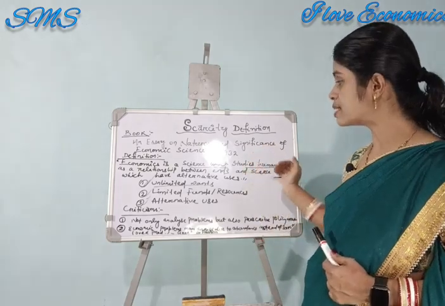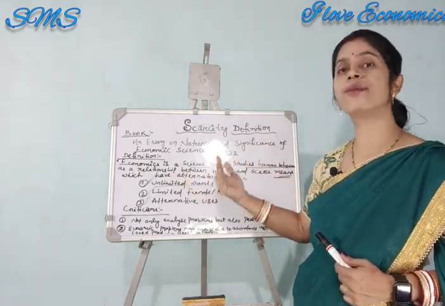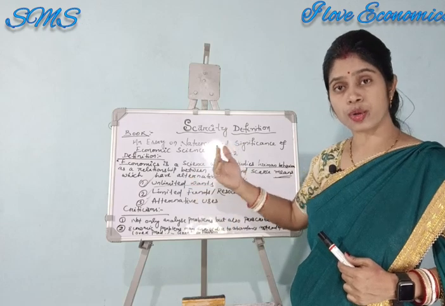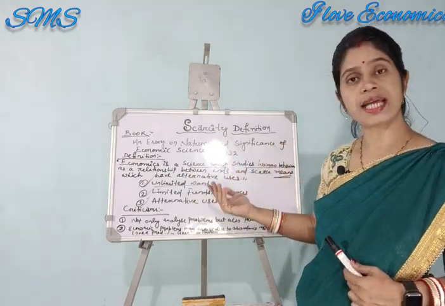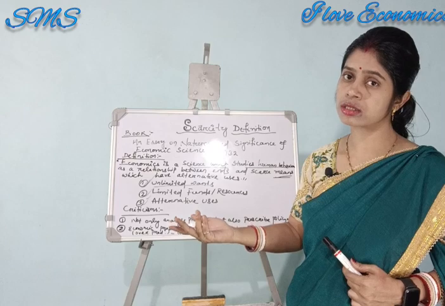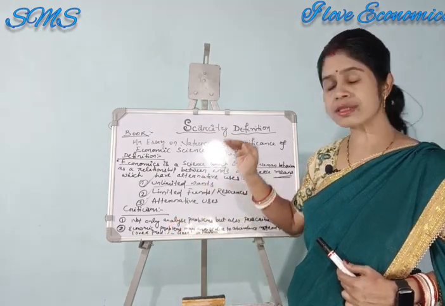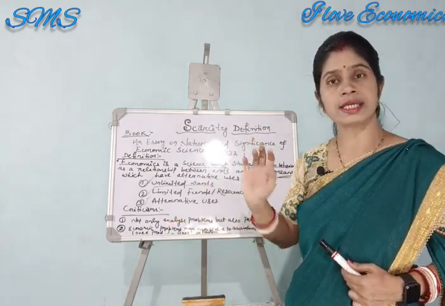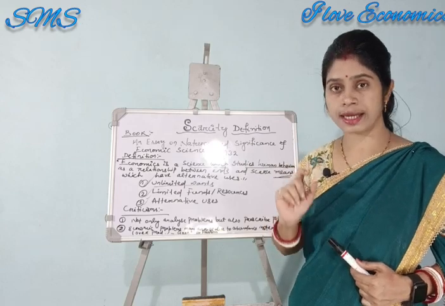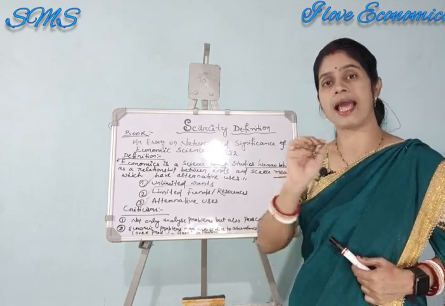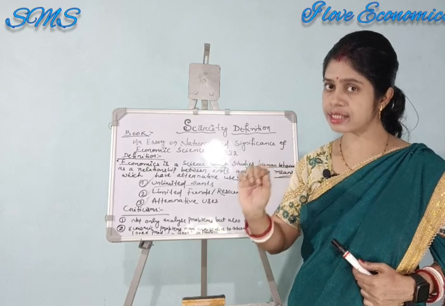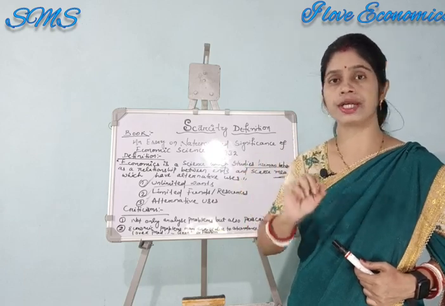Scarce means have alternative uses, because we know that your scarce means have alternative uses. So, economics is a science which studies human behavior as a relationship between ends and scarce means which have alternative uses.